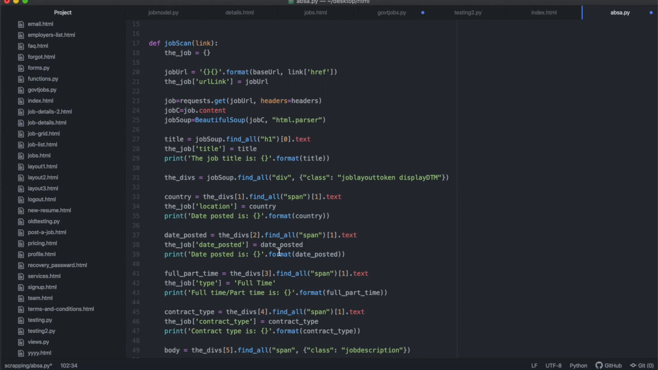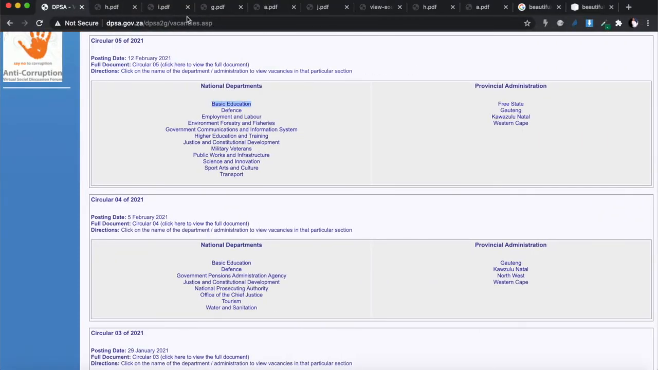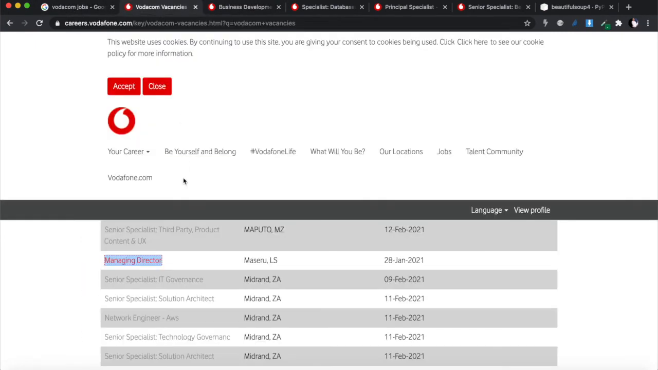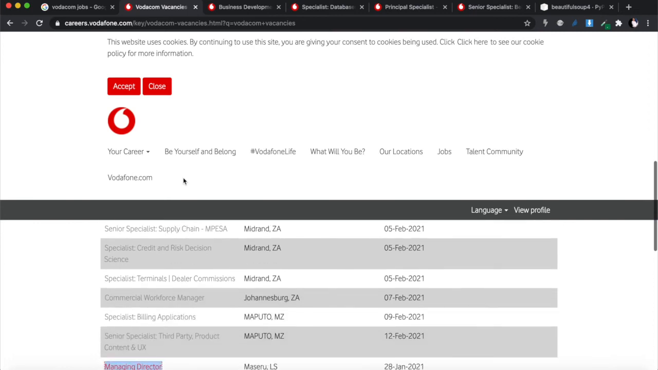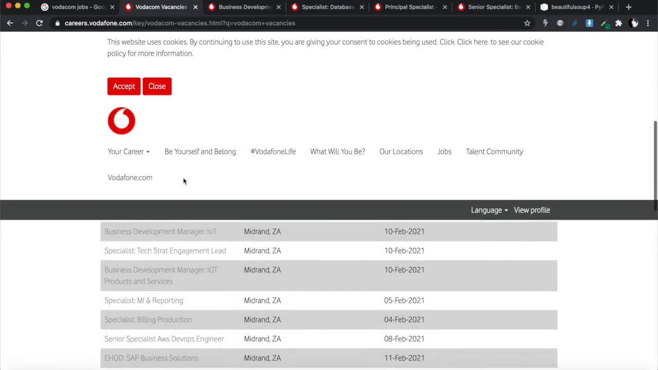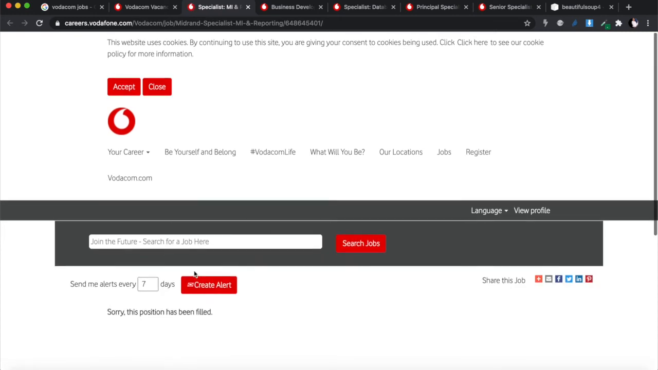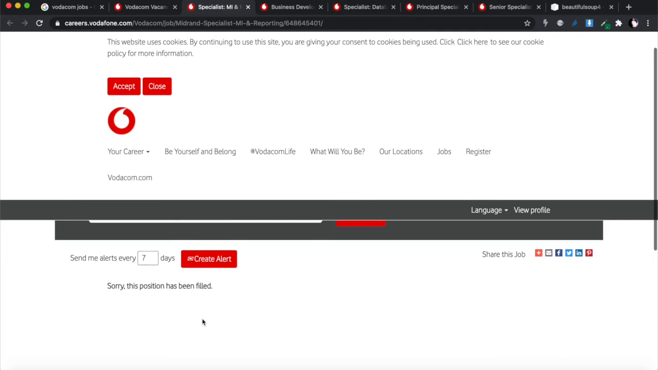That if something doesn't exist, like for example, the title. I don't know what it was. Let me just check all of these and find out which one it is, because I need to figure out what the structure is like so I can find it. Right, it was a short one. Specialist reporting. Yeah. Sorry, this position has been filled, this one. You'll see there's no title in here. Everything has just been replaced with that.